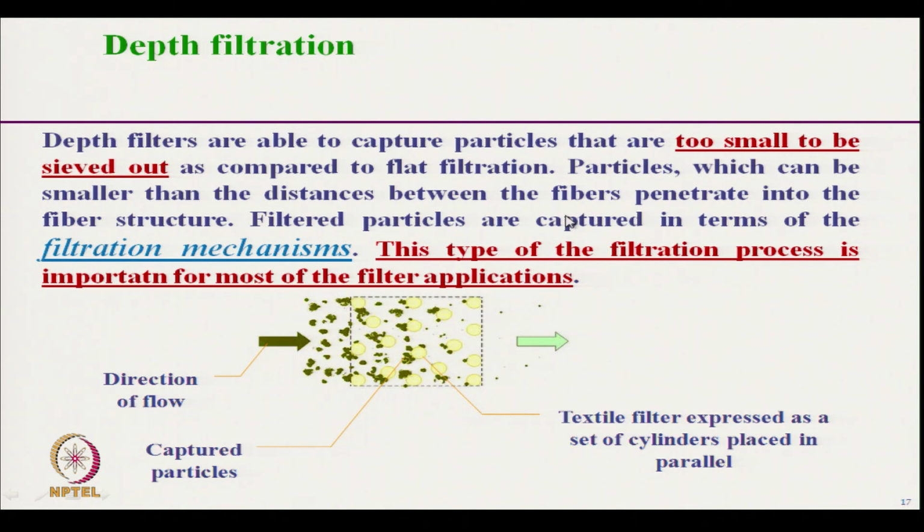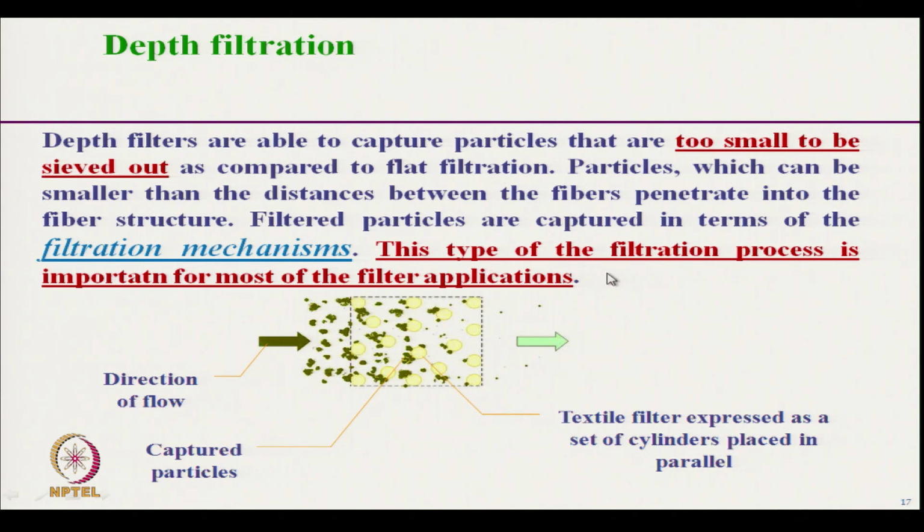That distance between the fibers means the pore size, so particles much smaller than the pore diameter can be captured. These capture mechanisms are different, depending on the size of the particle and the velocity of the stream, which I will discuss in detail.